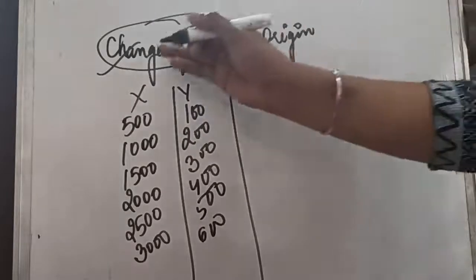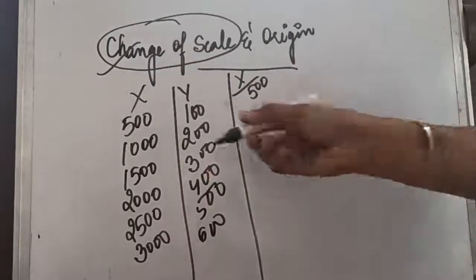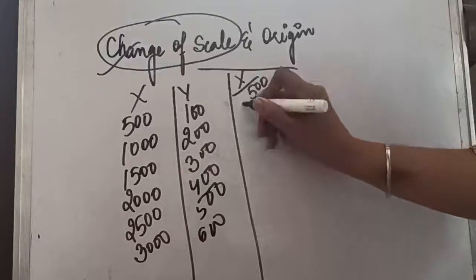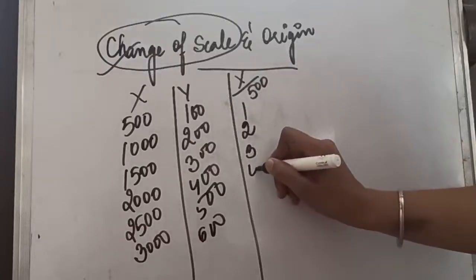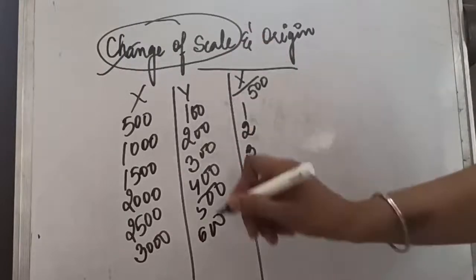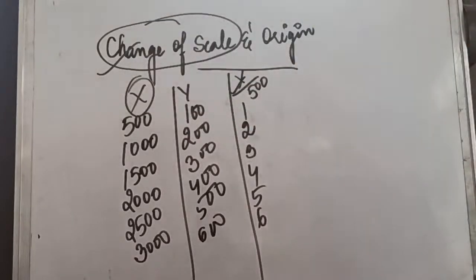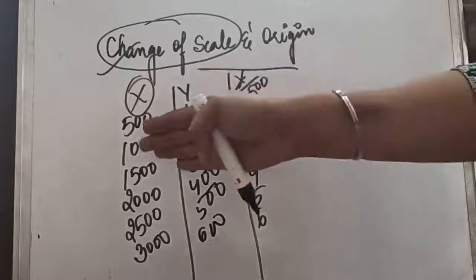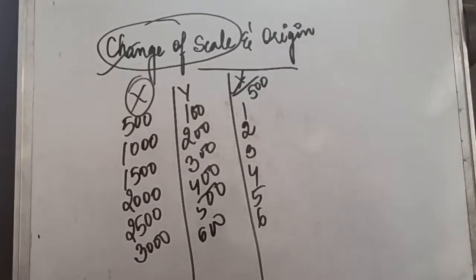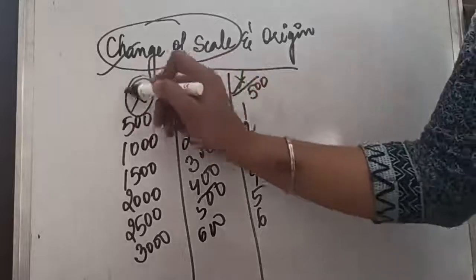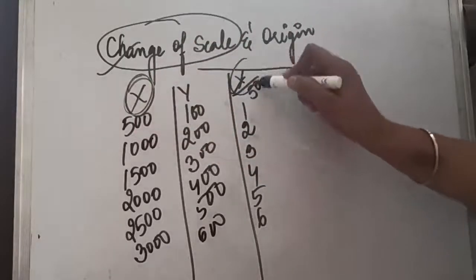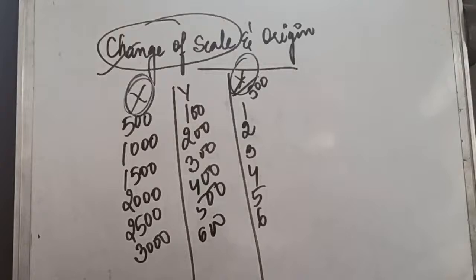It means it will not change the answer of my correlation. I am dividing this entire series, so it will be 1, 2, 3, 4, 5, 6. So now I can start with this X instead of this X. Because I have changed the scale of my question, instead of hundreds, I have taken simple numbers. So the answer I was going to get from this X will be exactly the same as what I will get from this X.